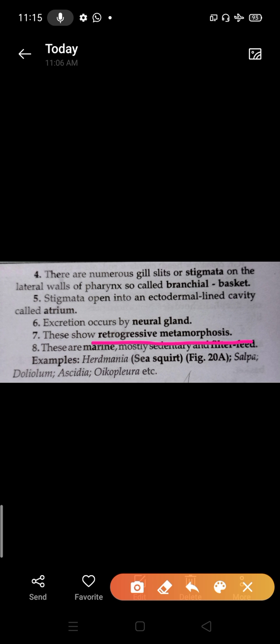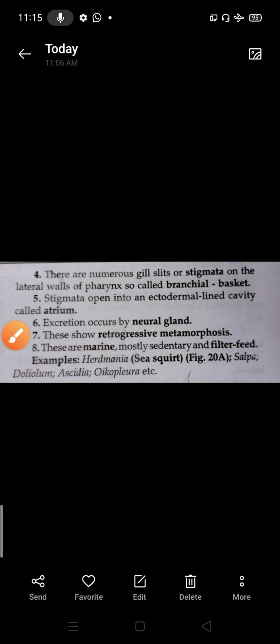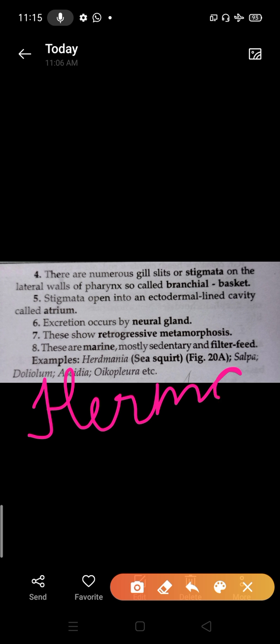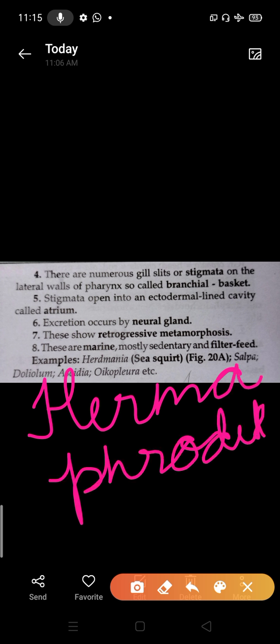Filter feeder means they do not have a specific type of buccal cavity, so they show the process of filter feeding. One point which is not mentioned here, I am going to tell you: urochordates are hermaphrodite. Hermaphrodite means male and female sex organs are present in the same body, but they prefer external, cross fertilization.